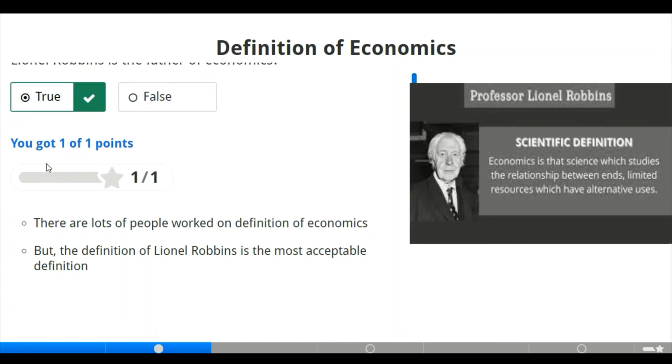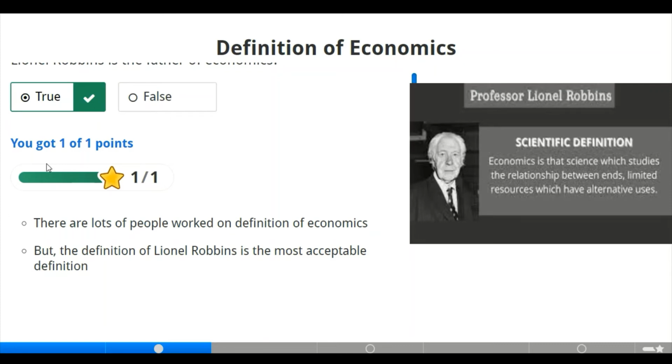Let's check. Wow, amazing. There are a lot of people who worked on the definition of economics, but the definition of Robbins is the most acceptable definition. Why? Because we have a lot of people that define economics. We have Adam Smith, we have Alfred Marshall, and the third person we have Professor Lionel Robbins. Adam Smith defined economics as the creation of wealth.